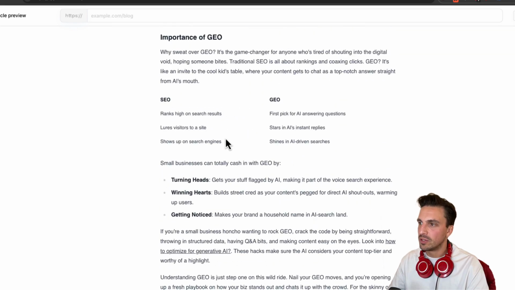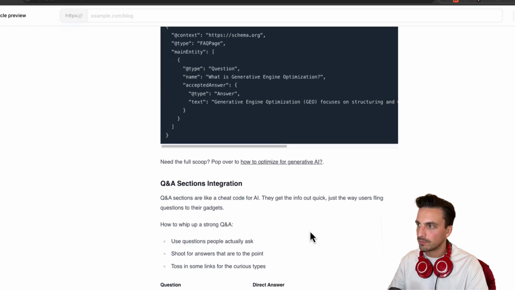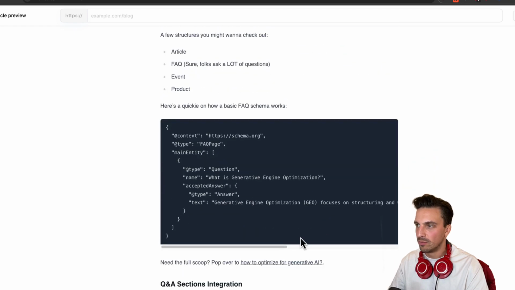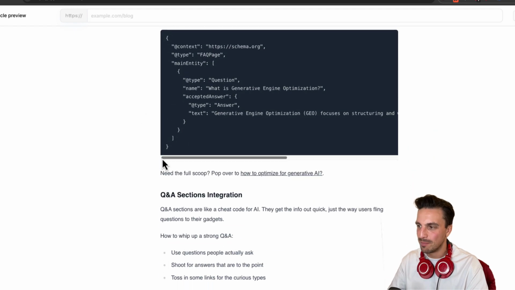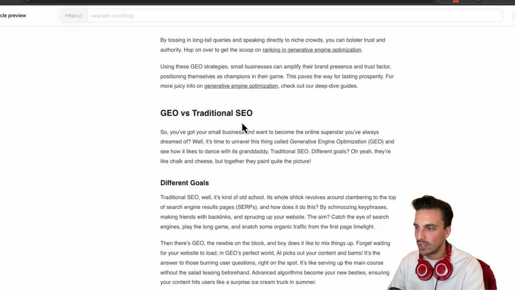And I've got a blog post that has tables. It's nicely formatted. It even gives you a little coding example, so it creates varied content. It's quite good. I really, really like it.